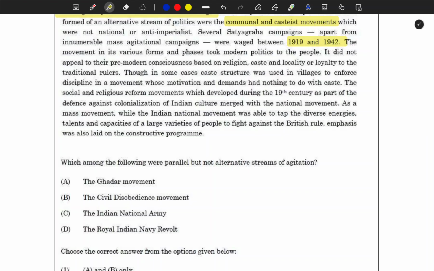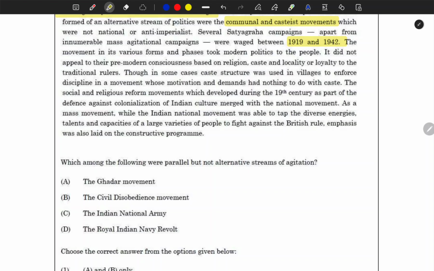Next, the movement in its various forms and phases took modern politics to the people. It did not appeal to their pre-modern consciousness based on religion, caste, locality, or loyalty to traditional rulers. So the idea is that the nationalist movement had a modern thought process as its base. Though in some cases the caste structure lived on in villages and enforced discipline in movements whose motivation and demand had nothing to do with caste. The social and religious reform movements which developed during the 19th century as part of the defense against colonization and Indian culture merged with the national movement.